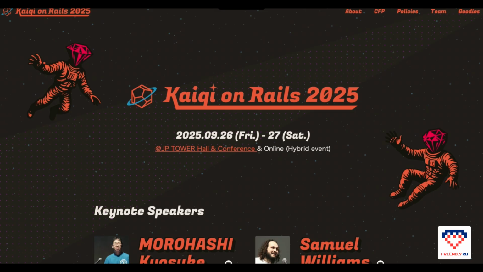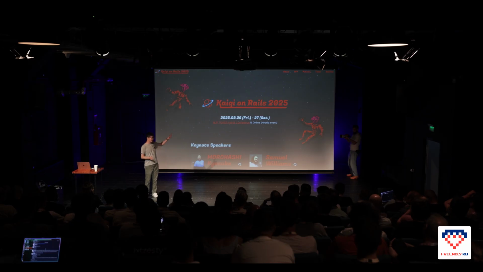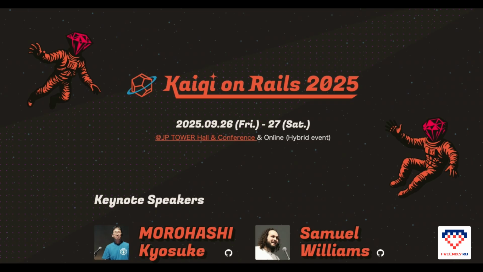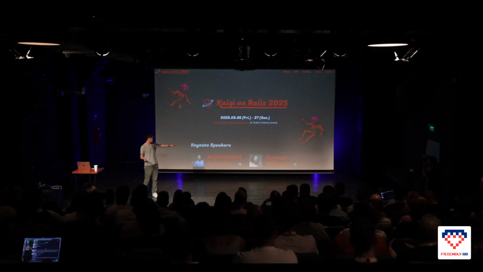So let me talk about KIG on Rails a little bit. It is an annual conference in Tokyo, Japan, focusing on Ruby on Rails and the web. This year it's September 26th, so calculate the difference: it's 16 days ahead. Quite soon. We welcome 2 keynote speakers, one is Samuel Williams, a Rack maintainer.